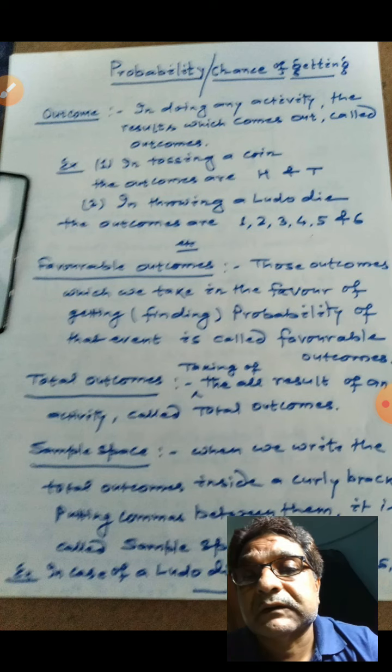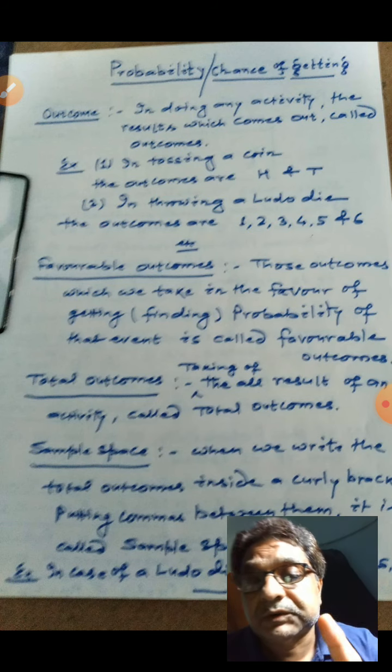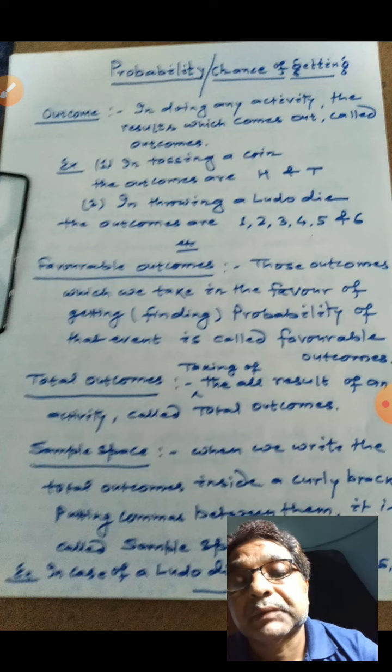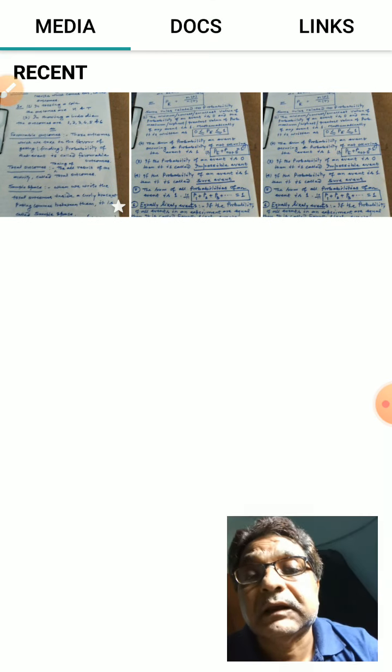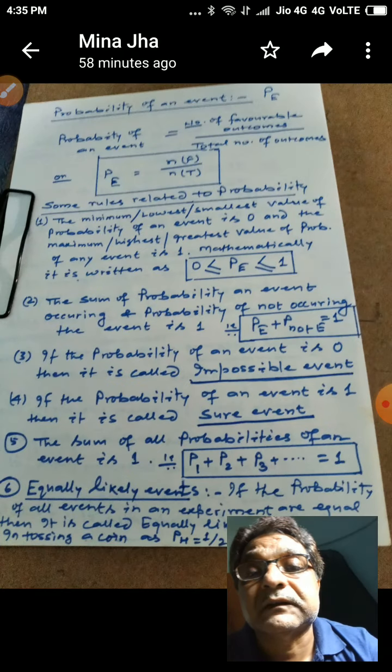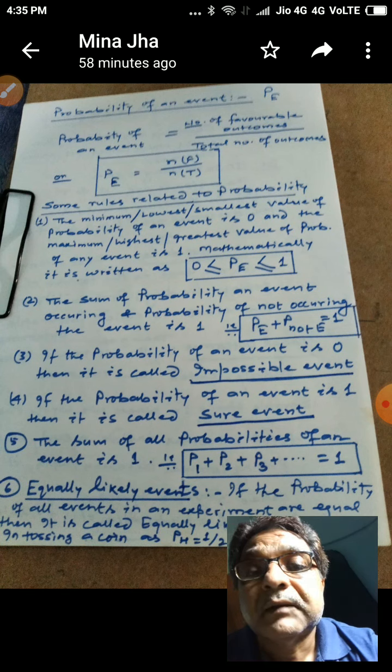So we have discussed outcomes, favorable outcomes, total outcomes, and sample space. Now let us see on the basis of this how probability of an event may be defined.